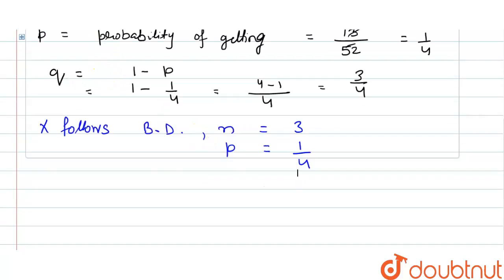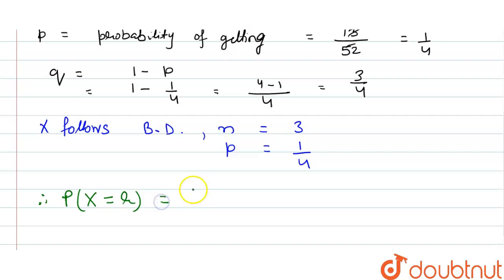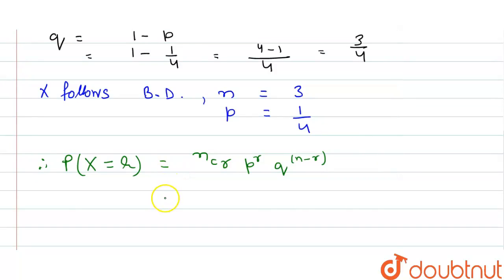And what is the formula of the binomial distribution? That will be P of X equal to R, that is nCR P to the power R Q to the power n minus R. Now put the values in the formula. That will be n equal to 3, CR, we don't know the value of R, so as it is P to the power R and Q to the power 3 minus R.